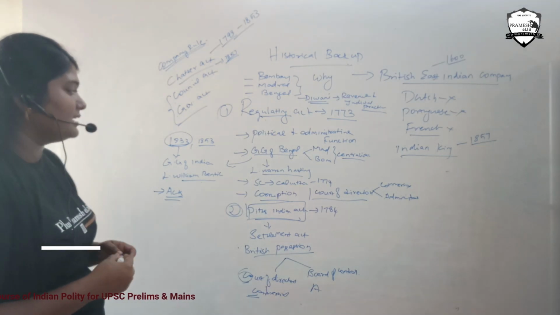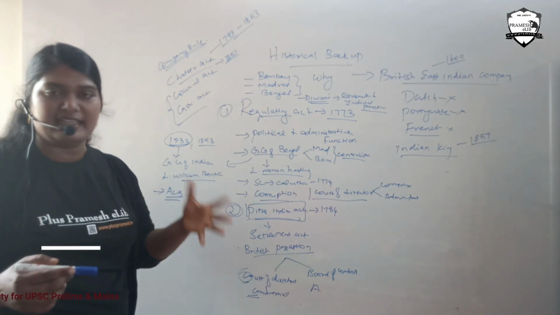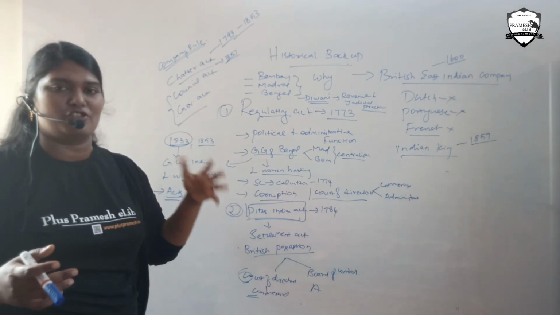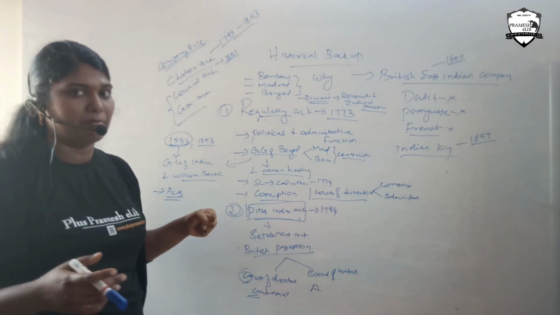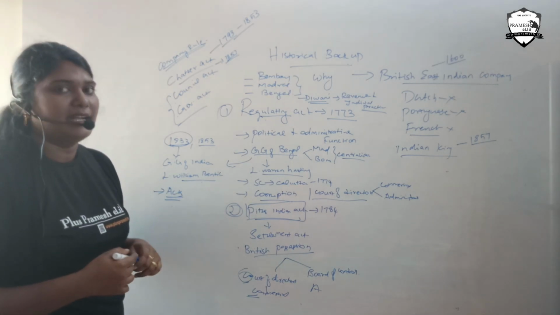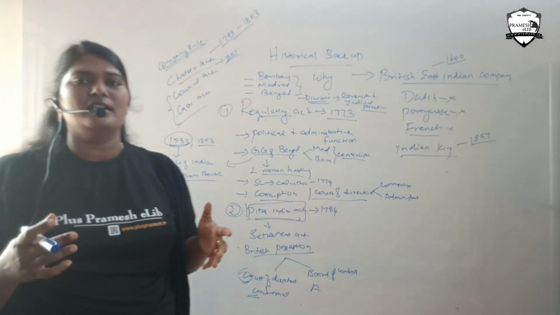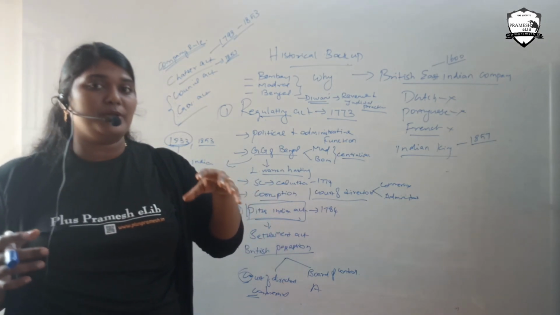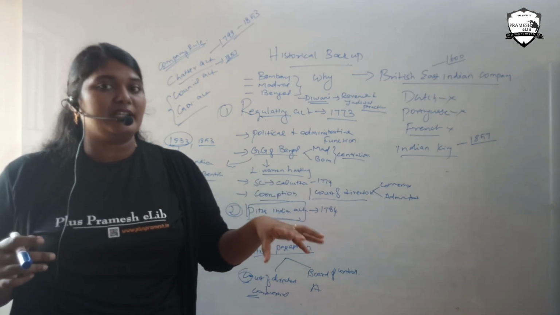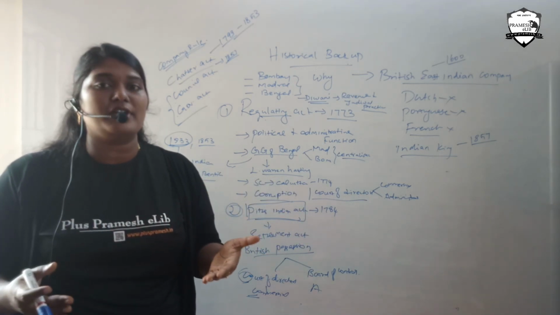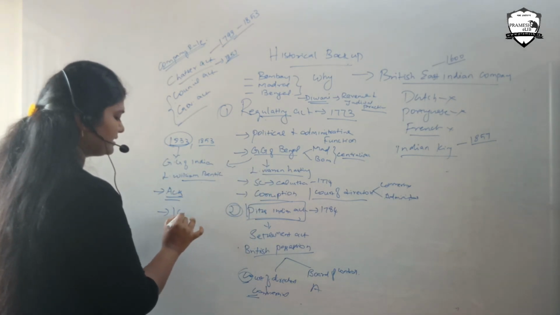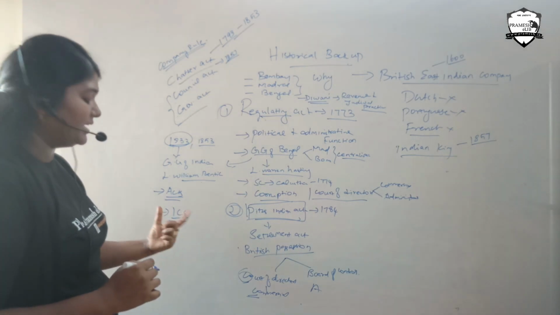Okay, and also the British government gave a clear idea that whenever the government feels that the British East India Company is not worthy, they will take over all of the company's positions. Such an idea was given during this Charter Act. Along with that, they also had the idea that to rule India, Indians should also enter the administrative process. So there should be open competition among British and Indian people. Indian people should also enter the competition for the Indian Civil Service.